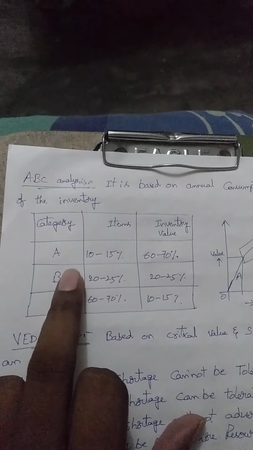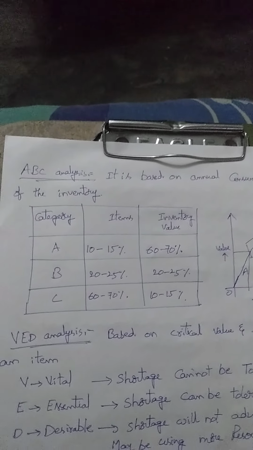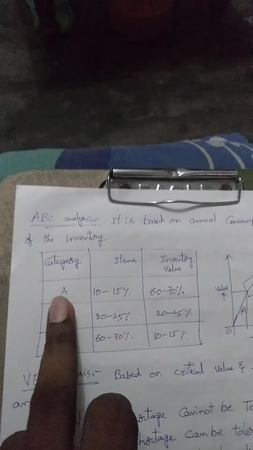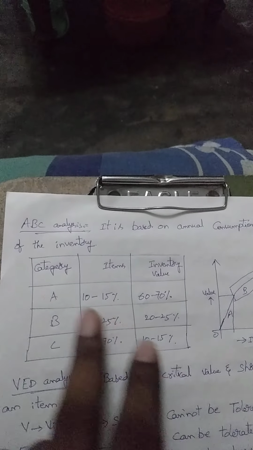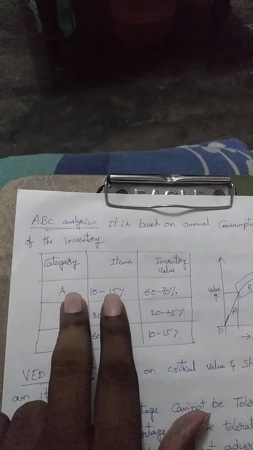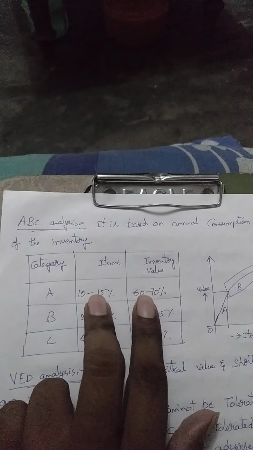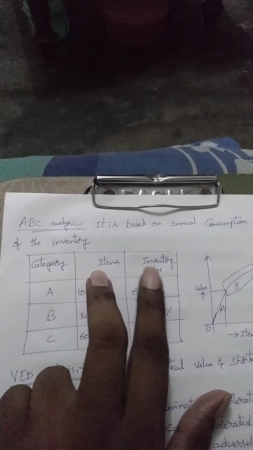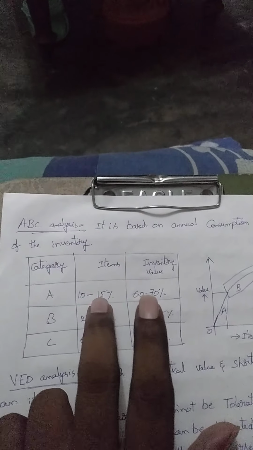How is it applied? Let us take an industry that is going to manufacture one particular product. It requires 100 raw materials. So here they apply ABC analysis, meaning overall 100 raw materials are needed to manufacture the product, and they are divided into A, B, C. In classification A, the quantity size is very low, but the value is very high. Here items means the quantity of raw material, and inventory value means the valuation of that specific product.